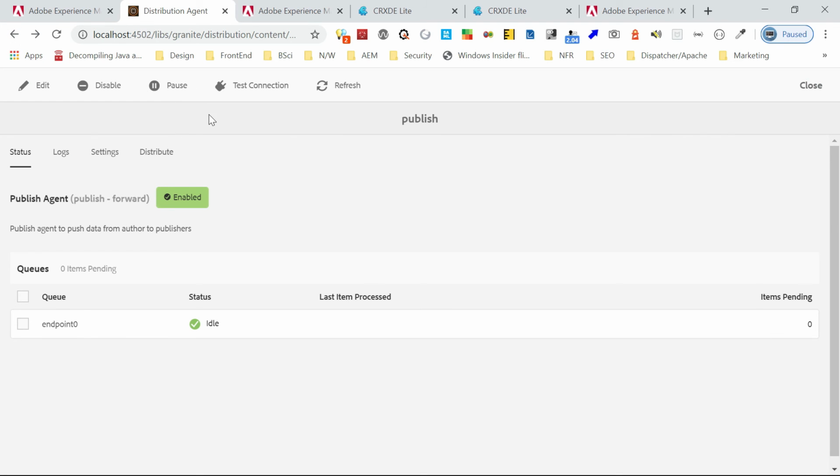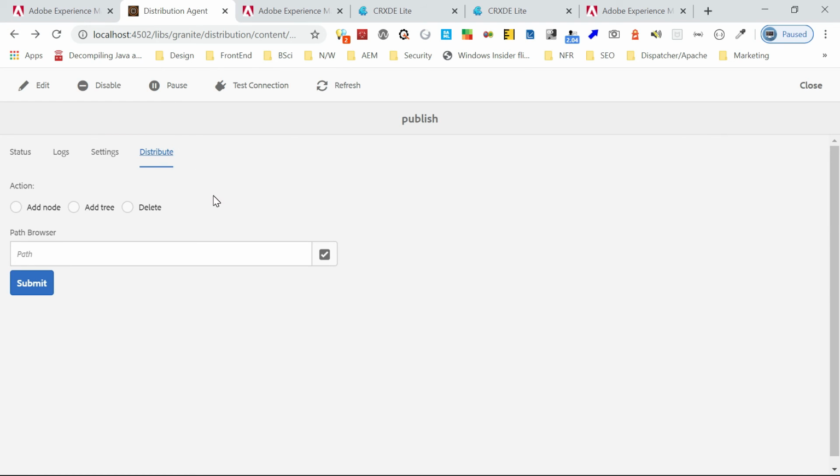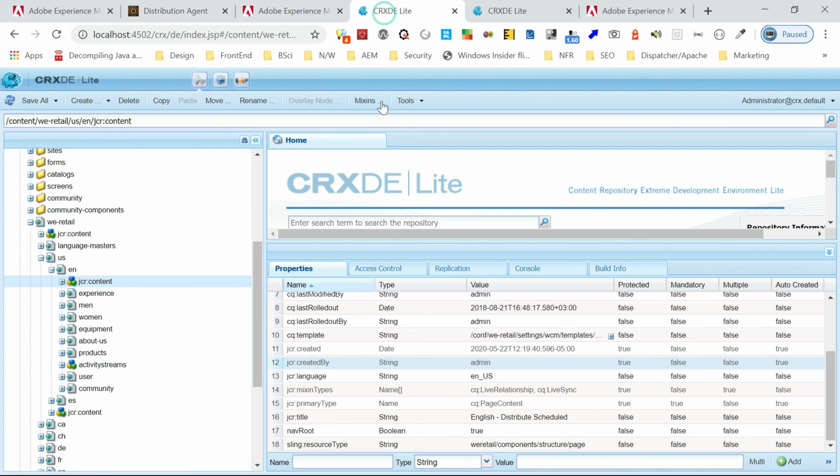Another thing, let's say you want to distribute manually, like you don't want to go through the curl or whatever trigger you did. So here you can do it through this, like add node. Which is the add node you are going to synchronize. So I will again say UI. I'm going and doing this through UI.